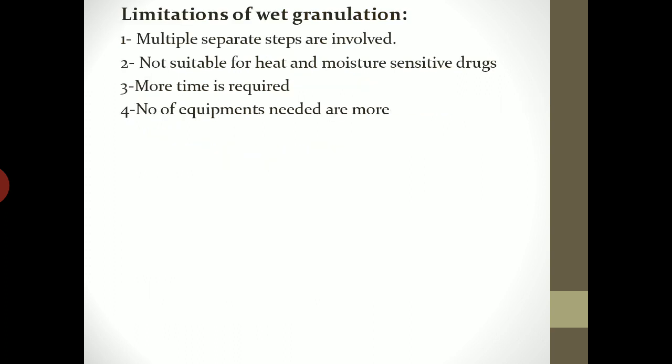There are certain limitations with wet granulation process. The first one is that it involves multiple separate steps. So it is a lengthy process. It is not suitable for heat and moisture sensitive drug because the drying is involved. So thermolabile drug may get degraded and moisture sensitive drug may also get degraded if the water will be used as binding material. Next is that it is more time consuming process, and the last limitation is that number of equipment needed are more in comparison with other methods of manufacturing of tablets like dry granulation and direct compression.